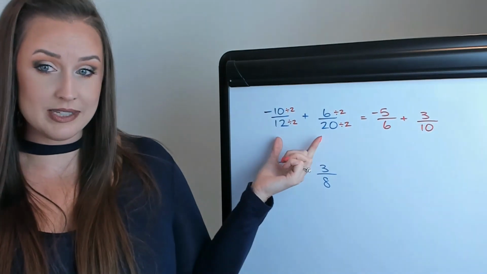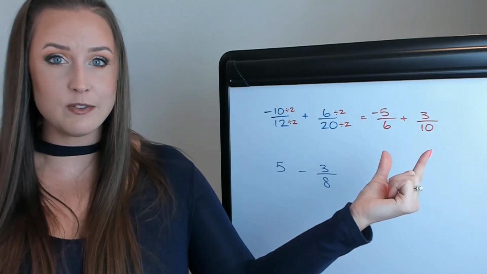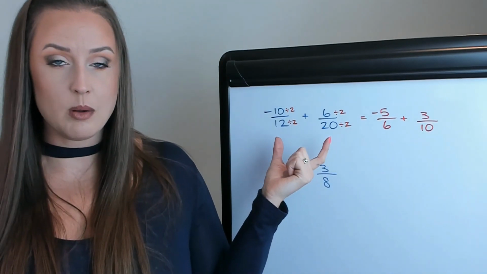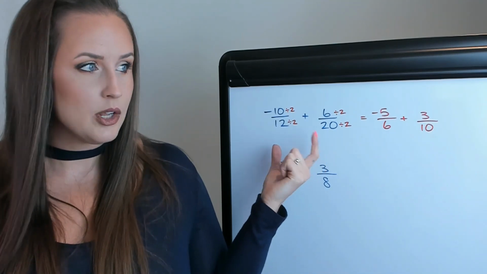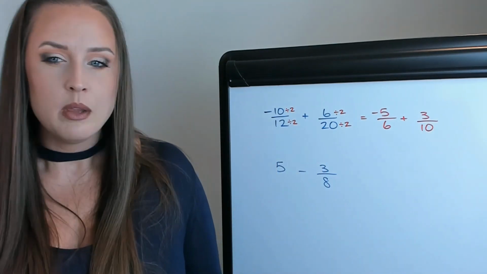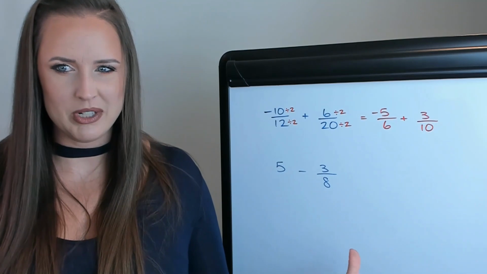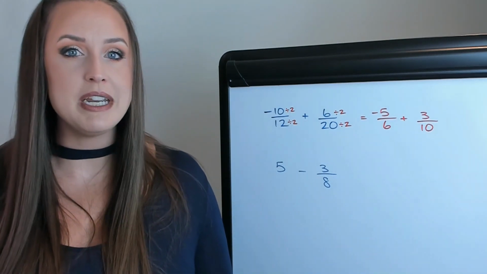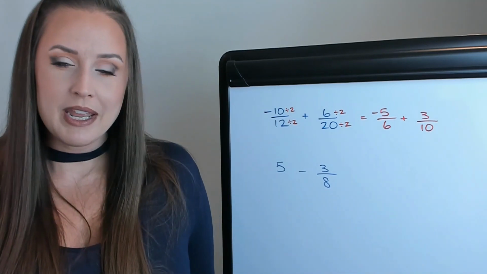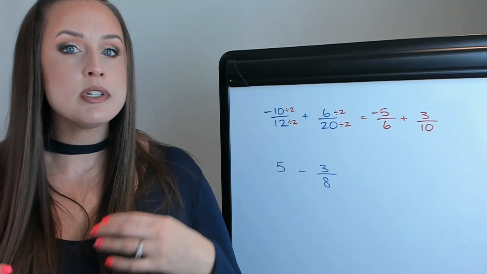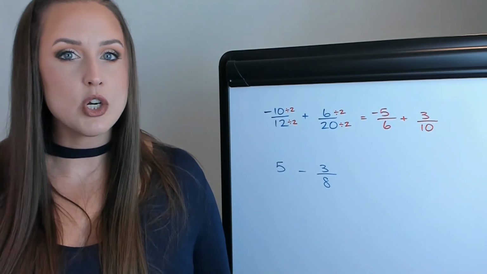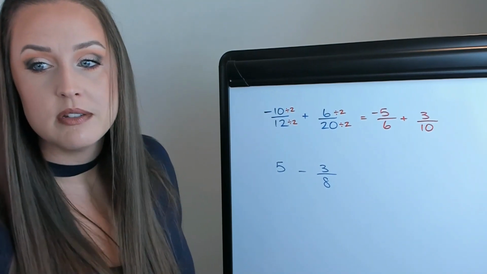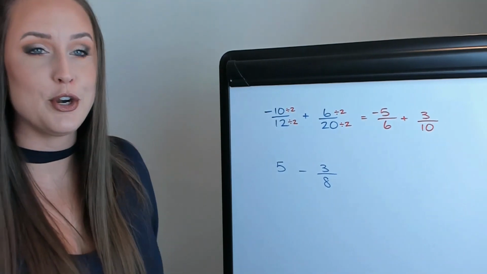Now again, the answer to this will be the same as the answer to this because these fractions are equivalent to these fractions. But rather than have to find a common denominator between 12 and 20, which would be 60, but who wants to deal with those huge numbers? Why don't we figure out a common denominator between 6 and 10? And that can be a lot easier number to stomach. Now 6 and 10 will both go into the number 30. So again, think of it as 30 is divisible by both 6 and 10. So let's make both of those denominators become 30.